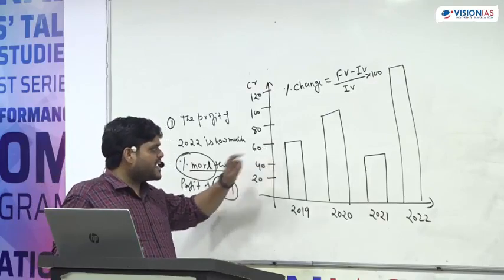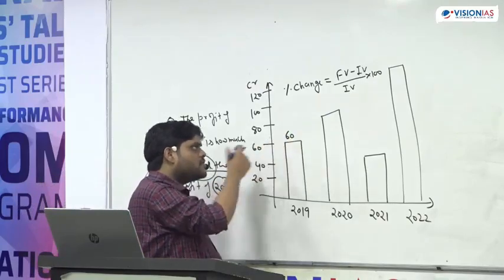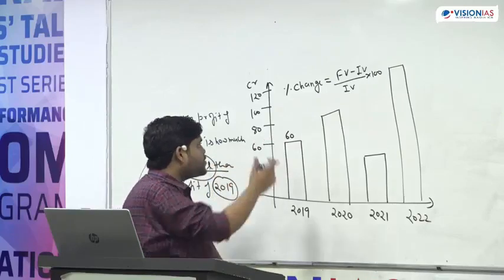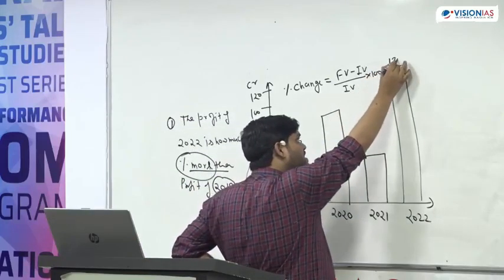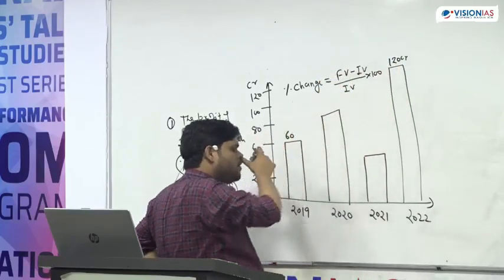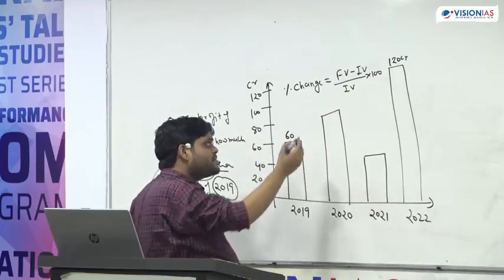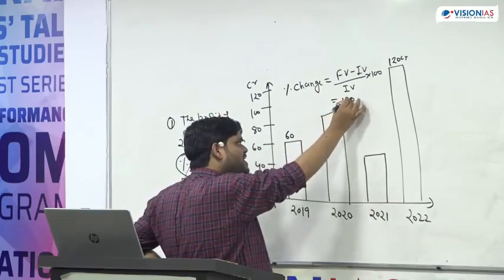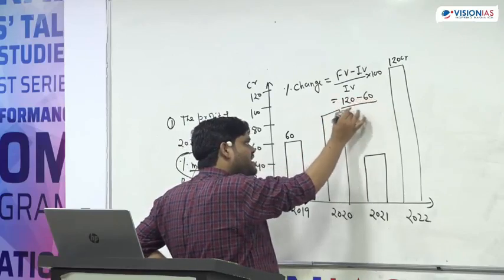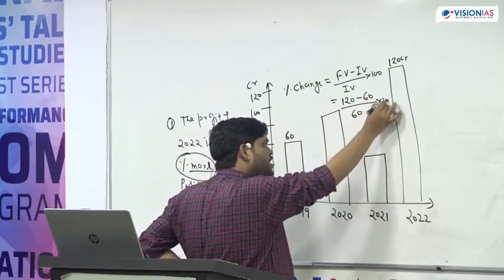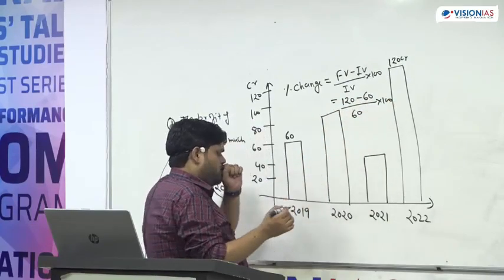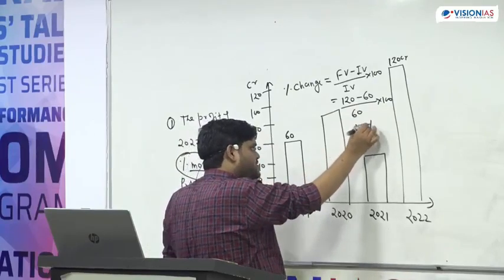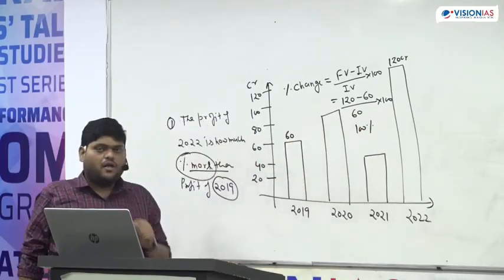So the 2019 profit was 60 crore and the 2022 profit was 120 crore. Simply, final value is 120, initial value is 60, so 60 upon 60 into 100, and this will come as 100%.